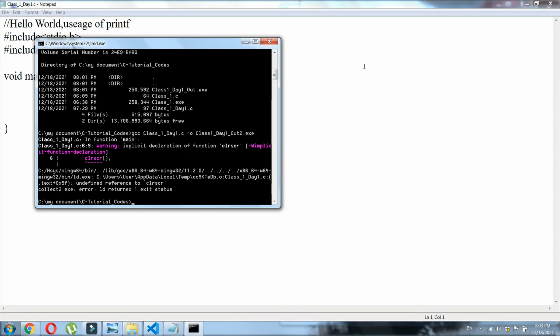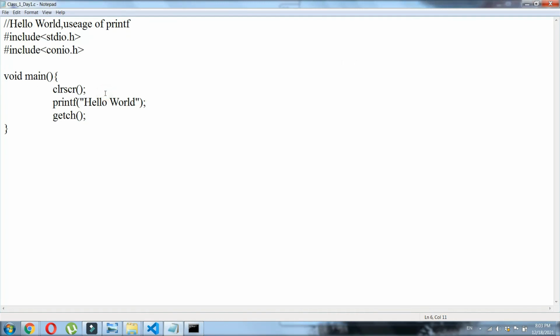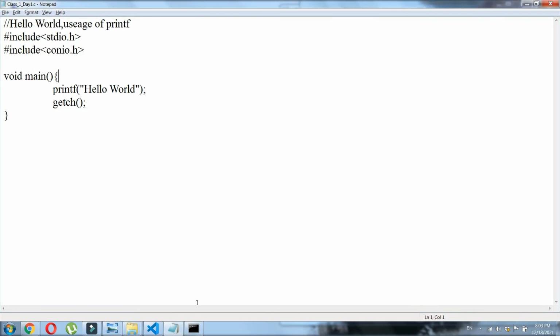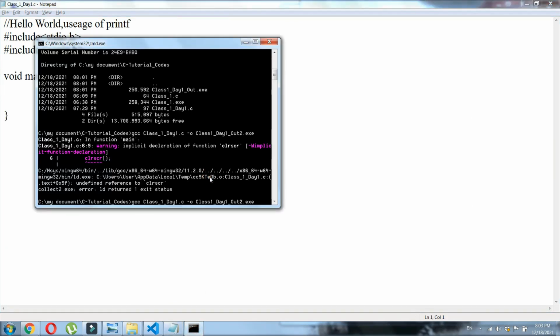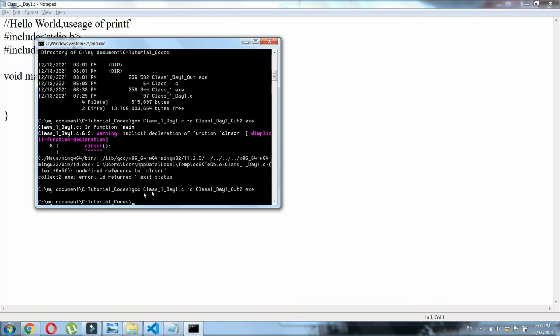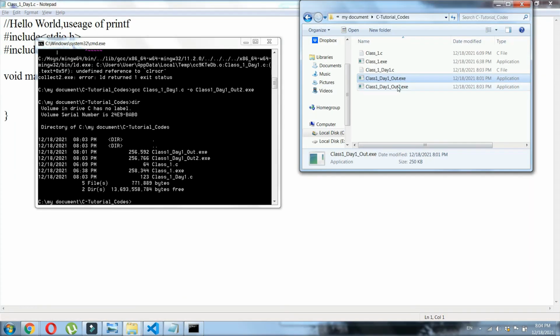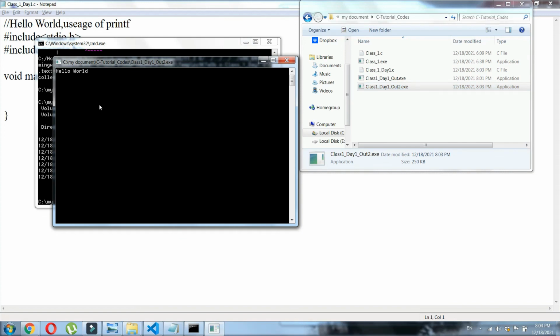Okay, we get an error because GCC compilers don't need clear screen, as it is a default behavior for them, so it cleans by itself. Save this, run this again. Now you can see that it has been compiled and the file is created. Going back there, I am running this. You can see, voila, you have made your first program.